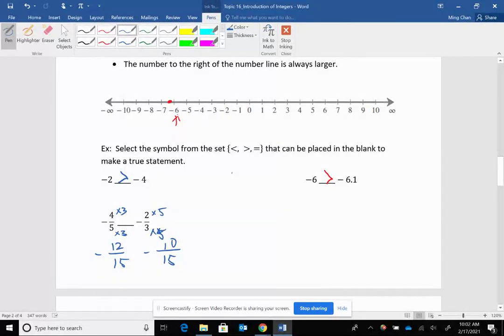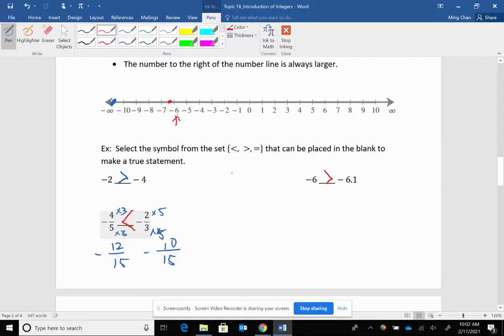Who is to the right? -10 is right here, and -12 is somewhere to the left of it. So -10 is bigger. If -10 is bigger, that means the fraction on the right side is bigger. So which one of these two inequalities do I use? I use this one. The open mouth faces the larger fraction.